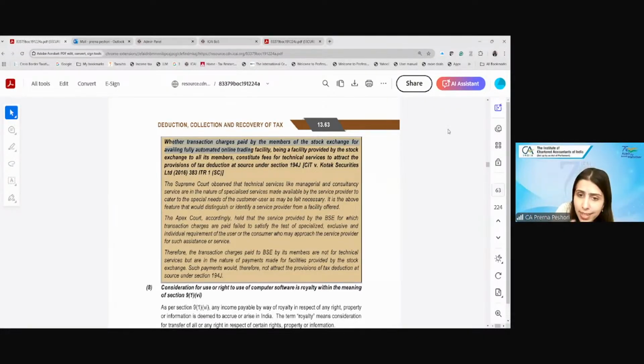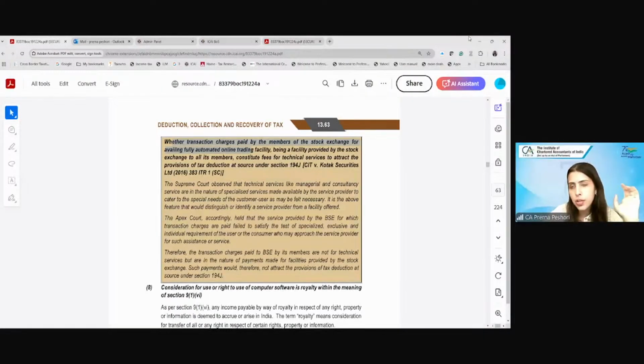There is no specialized service. It's a general service provided to all the brokers. So this is not a technical service. Technical service means what? There has to be some specialized service provided. This is not a specialized service. It's just an automated tool which is developed. So this is not a payment which will qualify as a technical service. Are we clear? Any doubts? Any questions so far? Yes?